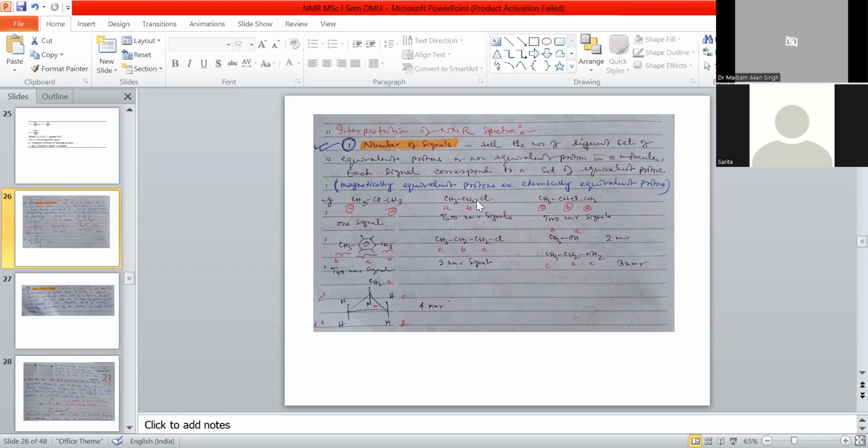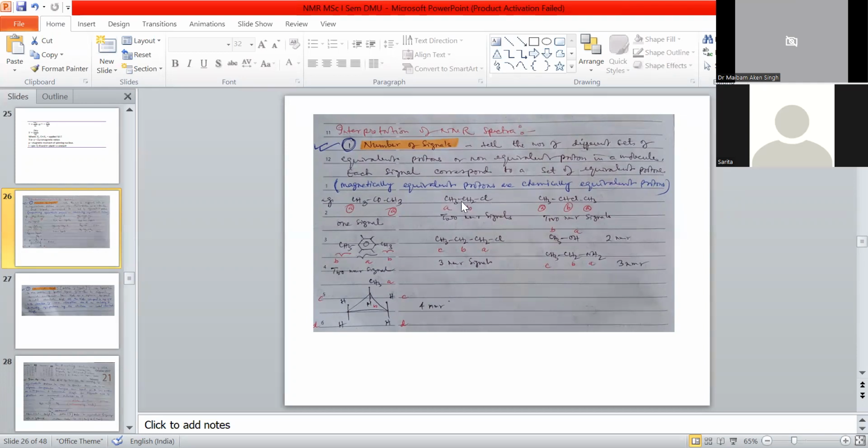In chloroethane, there are 5 hydrogen atoms but in different environments. The hydrogens of the methyl group and the methylene group are different. The methylene CH2 protons are near the electronegative atom, an atom other than hydrogen.